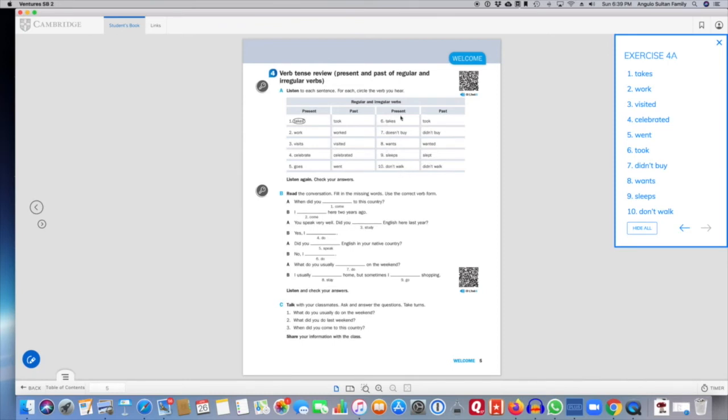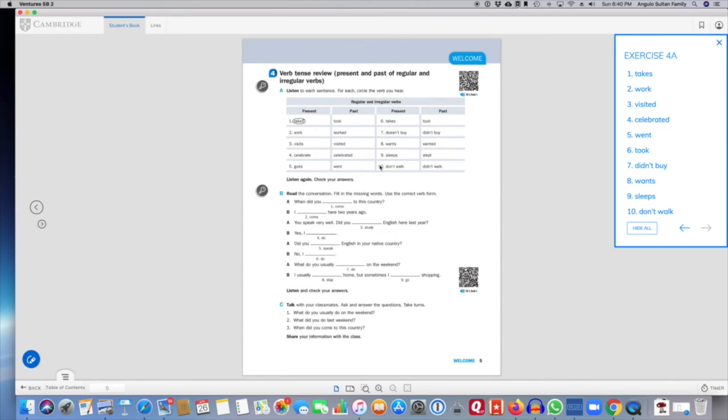So hopefully you're starting to see that we use the present tense for repeated activities, things that are done repeatedly, again and again, or routines. We want to use the present tense. The past tense we use for an action that is completed in the past.